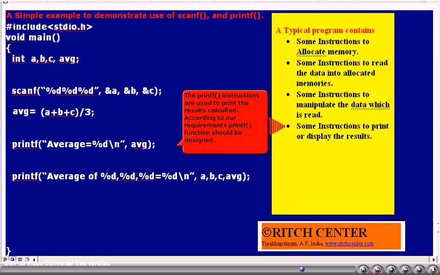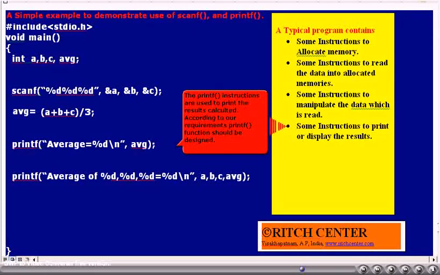Depending upon our requirement, that is, how the results should be displayed, we may have to design the printf statement. The first printf statement simply prints the value of avg only, whereas the second printf statement will print the message average of, followed by the values of the variables a, b, c, and then the value of the variable avg, that is the average value. Depending upon our requirement, the printf statement has to be designed.